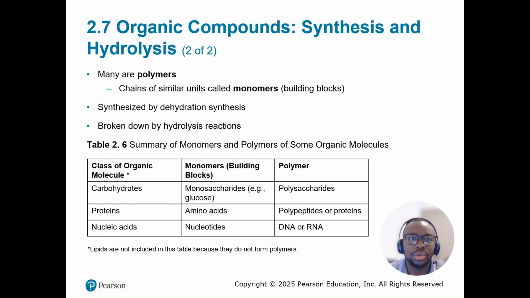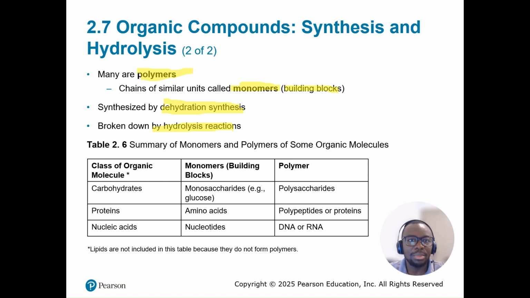How are organic molecules formed? Many organic molecules are polymers, which are chain-like molecules made up of small identical or similar units called monomers. So monomers are the building blocks for polymers. Polymers are usually synthesized by dehydration synthesis, and they are broken down by hydrolysis.